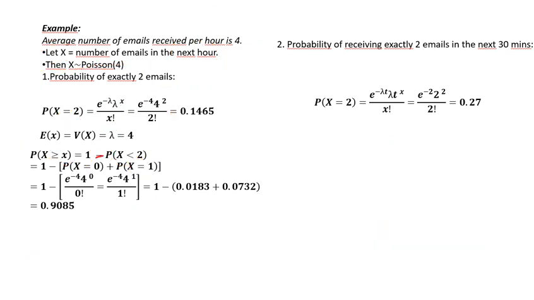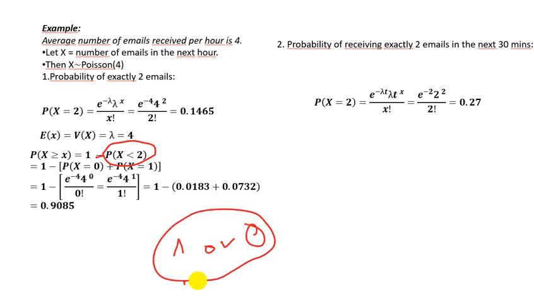So what is here P(X < 2)? What are the values of X less than 2? Either it is 1 or 0. That's the value, strictly less than 2. So this becomes 1 minus P(X = 0) plus P(X = 1).